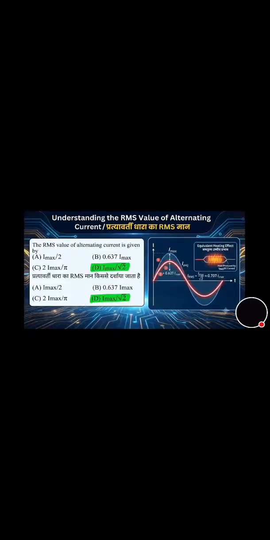Now move towards the next question. The RMS value of alternating current is given by what? And we have been given 4 options, and option D is correct, that is I max by root 2.